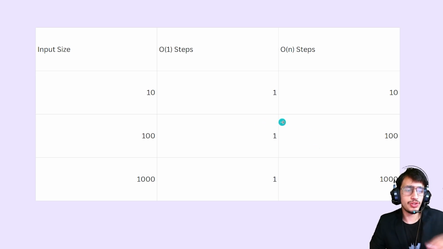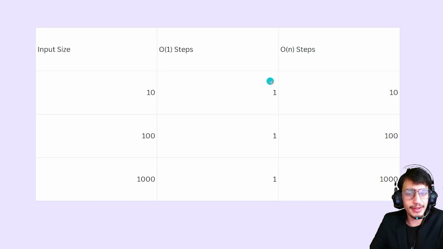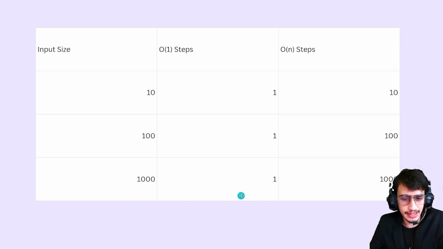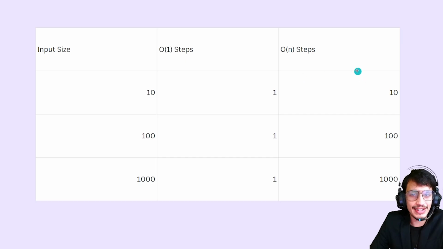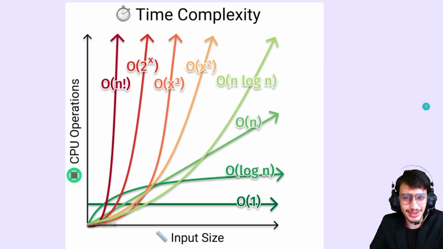Okay, so for example, now here our input size is 10, then big O of 1 will be 1. If input size is 100, then big O of 1 is 1. If 1000, then 1. Whatever value we put, from 0 to 1000, there will be only 1. But here in n, how many values we put depends on how many steps there are. So this is big O of n, because n means n steps. There will be 1000 print statements if the input size is 1000.